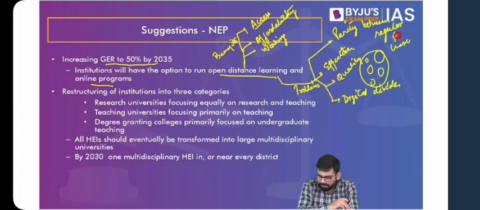Okay, moving on. So moving on to the next suggestion, that is restructuring these institutions. What we said was that the higher education ecosystem is highly fragmented.